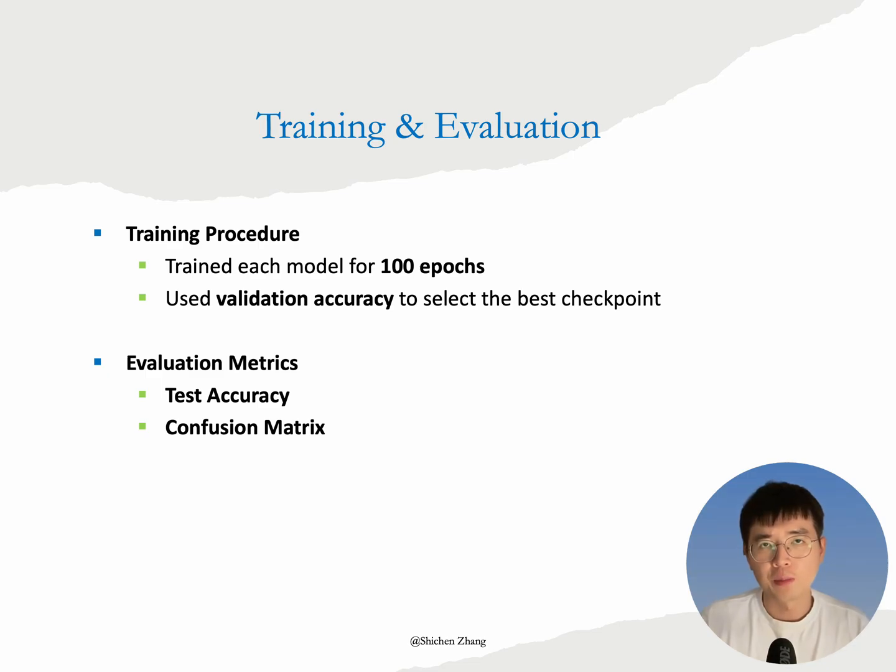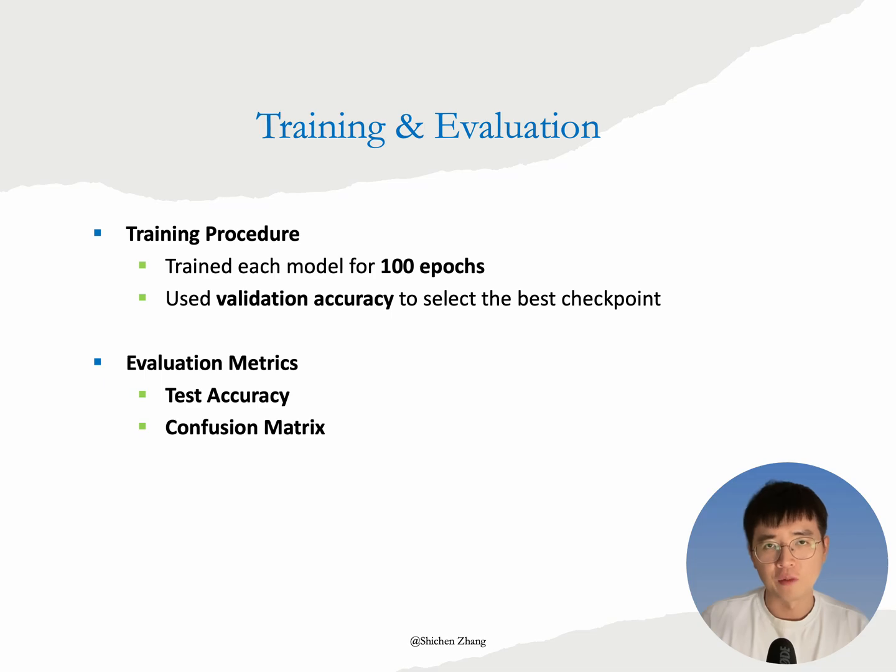We trained each model for 100 epochs, monitoring validation accuracy after each epoch. The model checkpoint with the highest validation performance was saved and used for final testing. For loss, we use sparse categorical cross-entropy, which works well with multi-class classification with integer encoded labels.